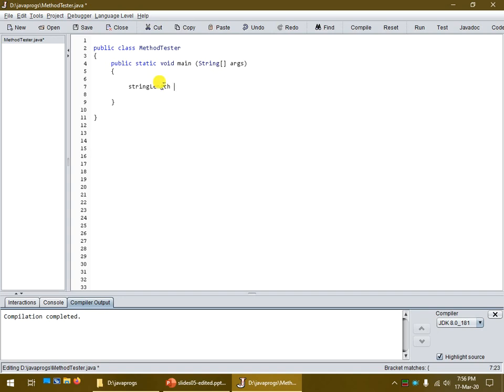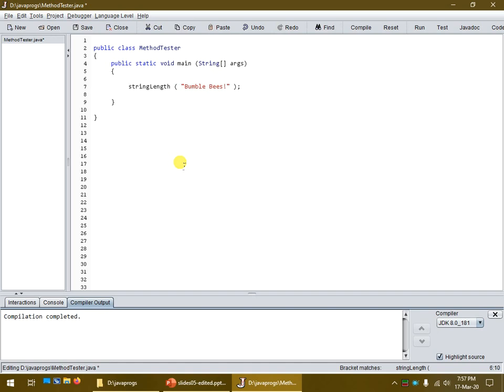Now, methods themselves require a few things. Number one is a very clear name. So this method, we're going to call it stringLength. It's going to perform exactly the same thing as the length method for a string, but let's just do some magic, because this will be very simple and it should be very clear. We're going to give it a string. Let's call this one bumblebees. There's our string. What it's going to do is return the length.